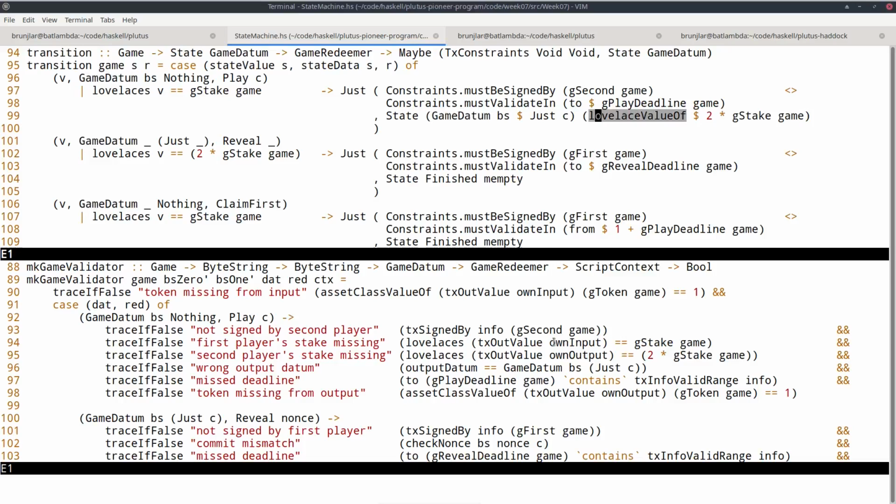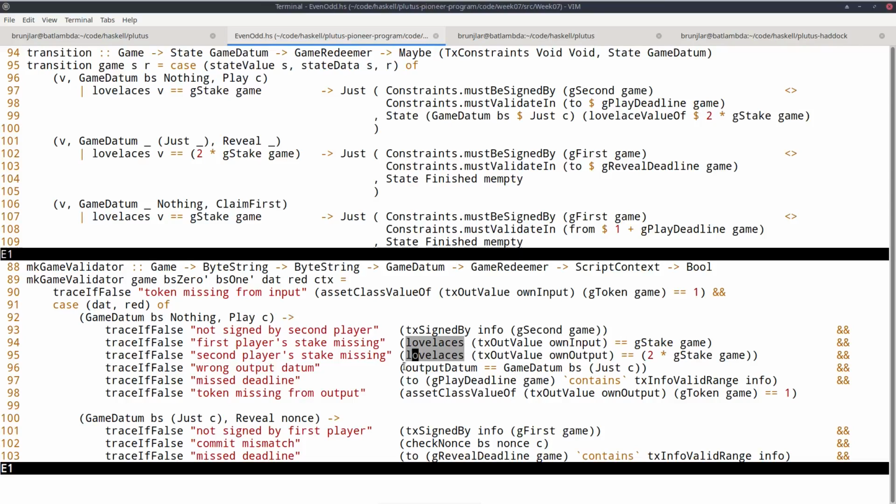So here we are specifying with this transition, if the second player makes a move, the new datum will be BS just C, and the new value will be twice the stake of the game, because it's now the first player stake and the second player stake. We leave the NFT out of here even though it should be present in the UTXO. And that is again because the state machine implicitly takes care of that NFT, that it's passed through. So we don't mention it here.